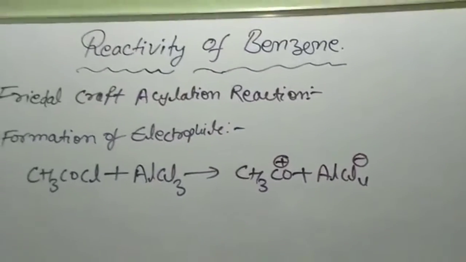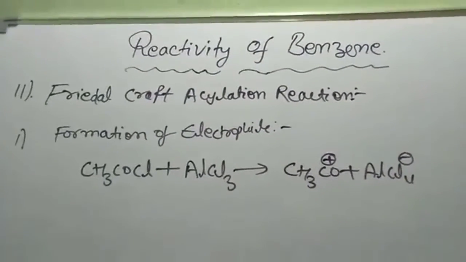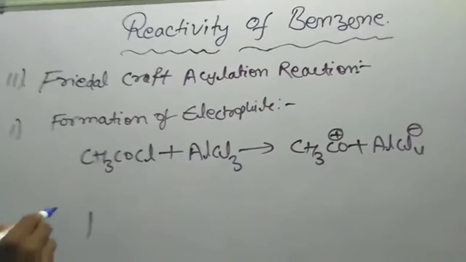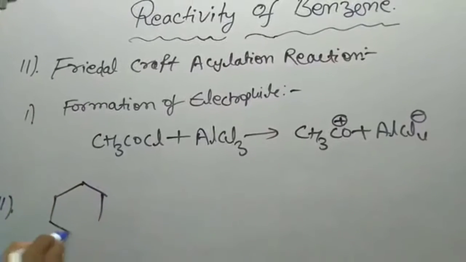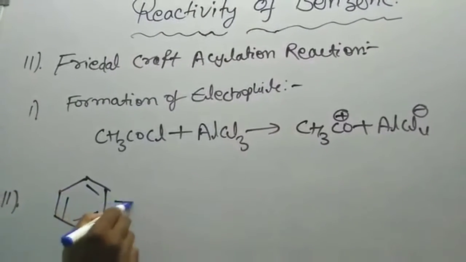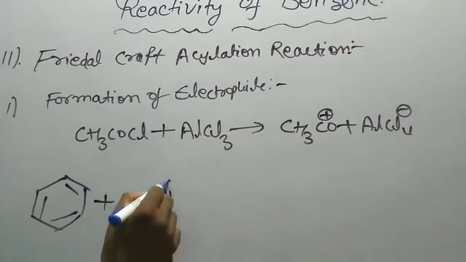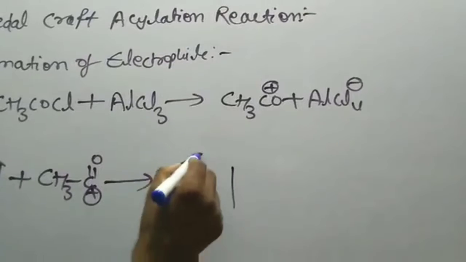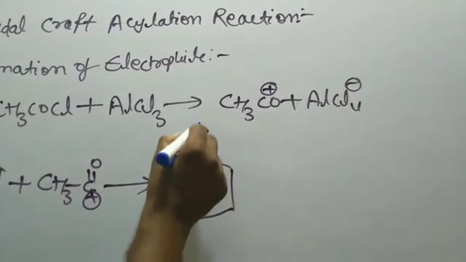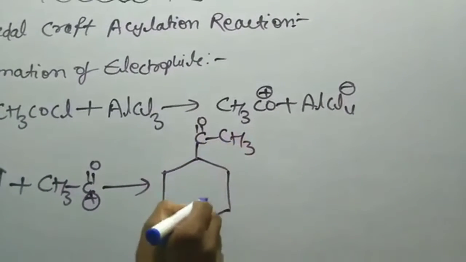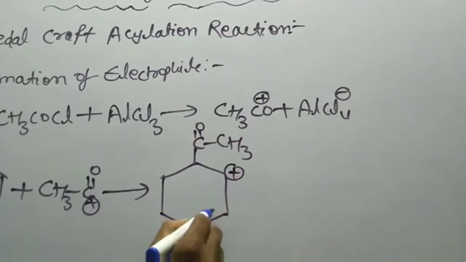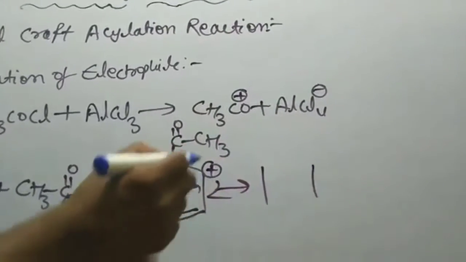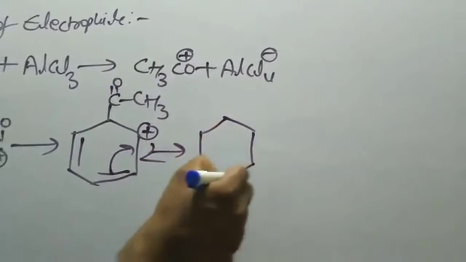This acylium electrophile attacks the benzene ring to give the carbonium ion intermediate.